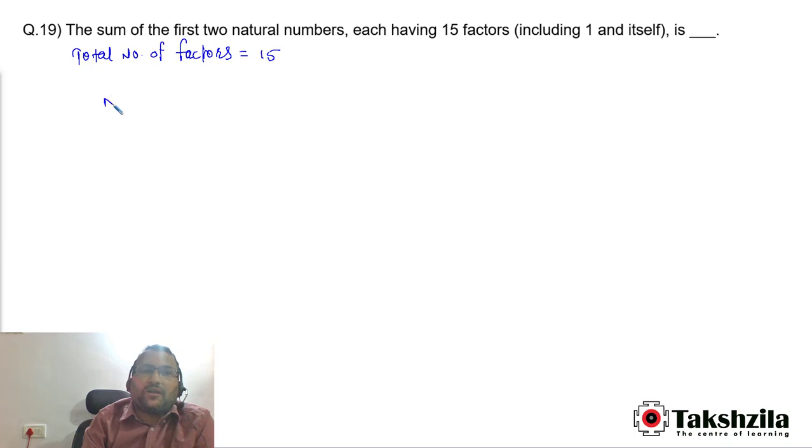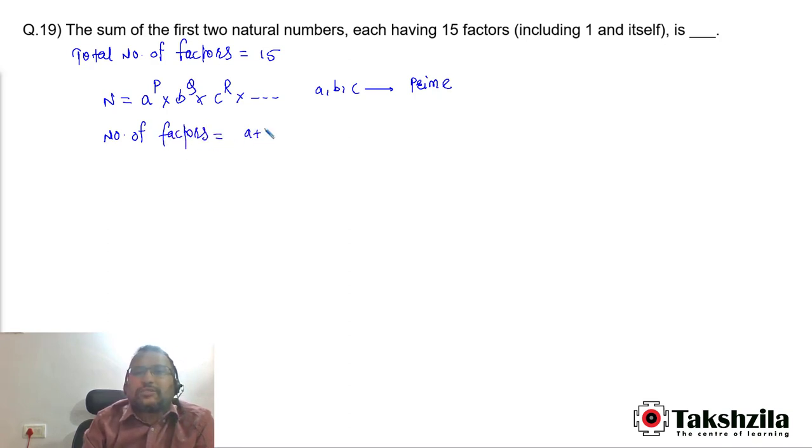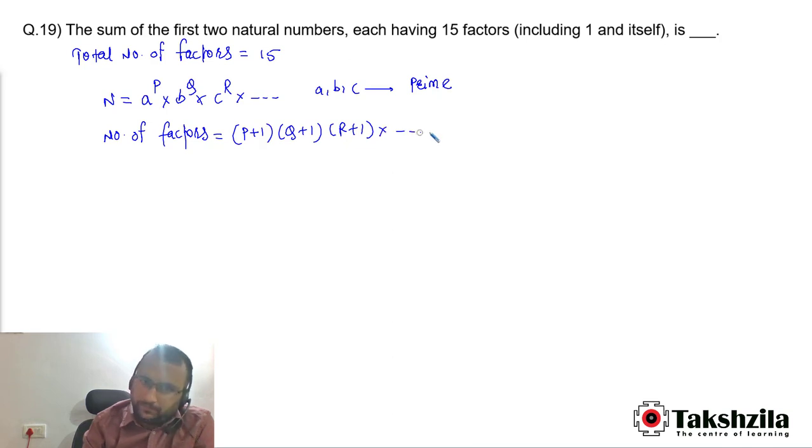So if the prime factorization of a number is a to the power p into b to the power q into c to the power r, where a, b, c are prime numbers, then the formula to find the number of factors is, sorry, in every power we are supposed to add 1, so it becomes (p plus 1) into (q plus 1) into (r plus 1) and so on. Now this is supposed to be 15.